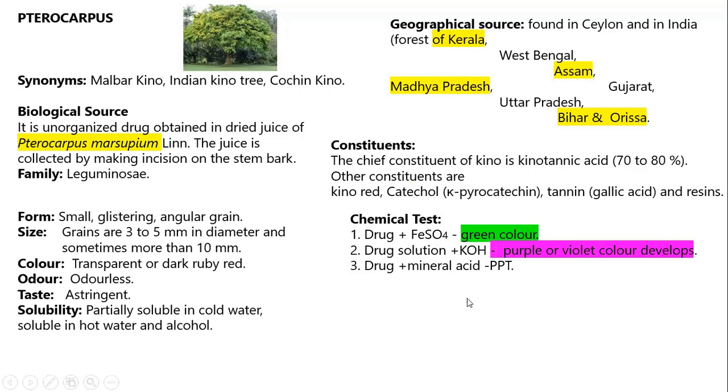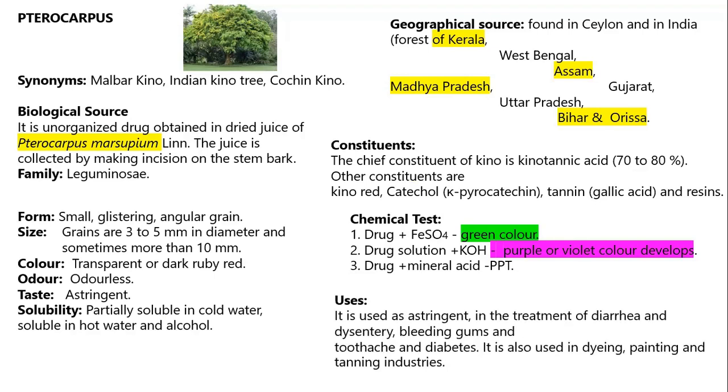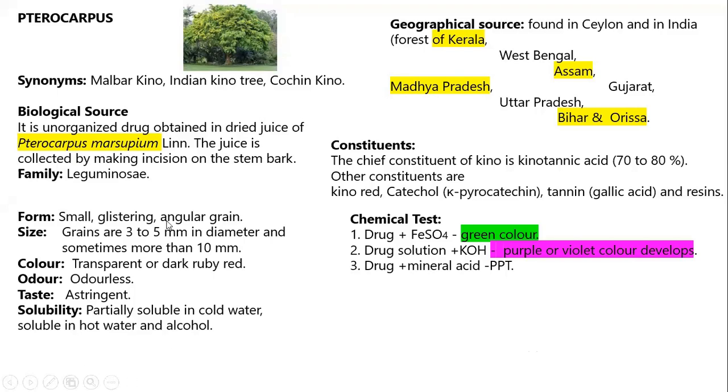Then constituents: it contains, by synonym, kino, Malabar kino, kinotannic acids. Then catechol is present. Then tannins are present. These are the tests: with ferrous sulfate it gives a green color, with potassium hydroxide a purple or violet color, with mineral acid it gives precipitates. Uses: astringent for diarrhea, dysentery, bleeding gums, toothache, diabetes. Then for painting, and also in the tanning industry, the drug is utilized for staining clothes. Okay, so in this way your tannins.